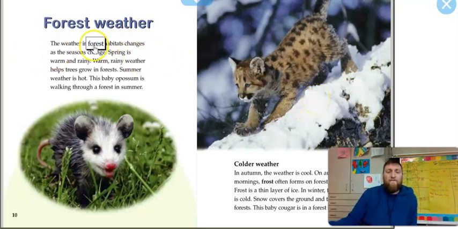Forest weather. The weather in forest habitats changes as the seasons change. Spring is warm and rainy. Warm, rainy weather helps trees grow in forests. Summer weather is hot. This baby opossum is walking through a forest in summer. What's a baby opossum? Say it with me, opossum. That's so cute.